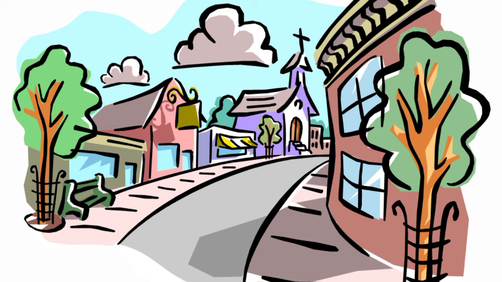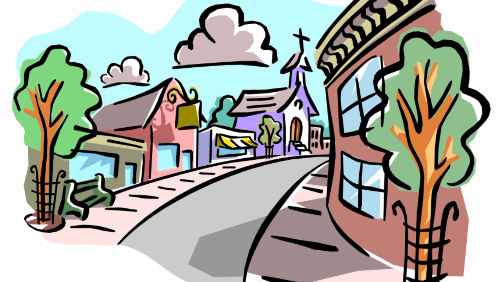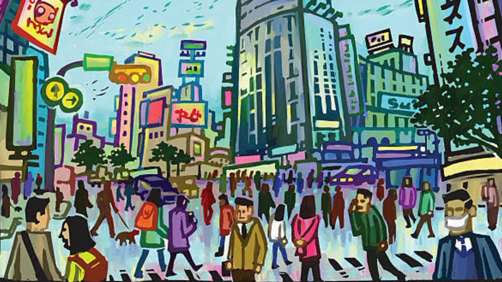Now let us see the composition of urban local bodies. Town municipalities and municipal corporation. An urban area is classified as a town or city on the basis of its population. An area with a population between 20,000 to 50,000 is considered a town. Town municipality is the governing body of this area.